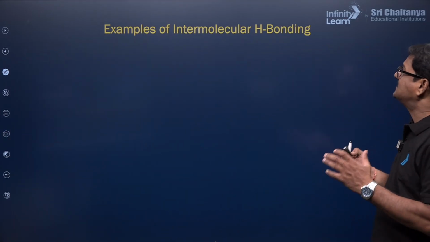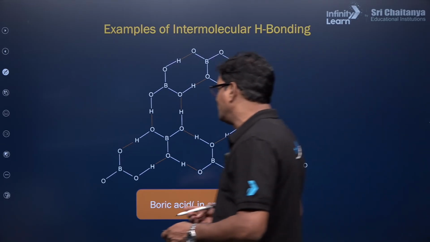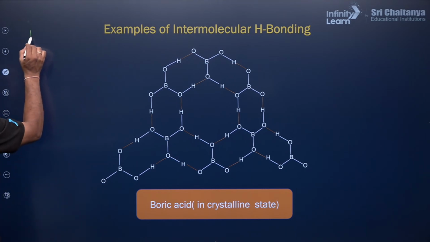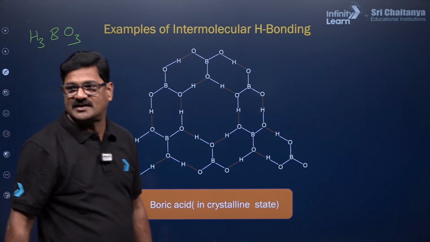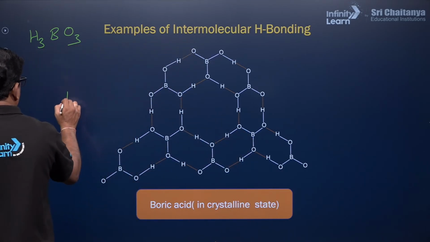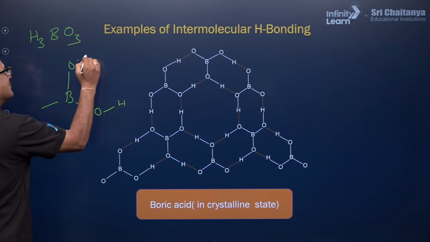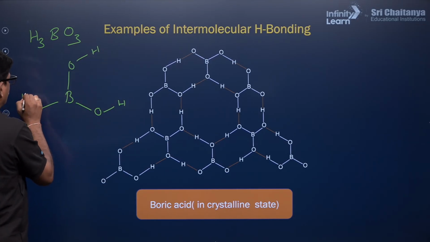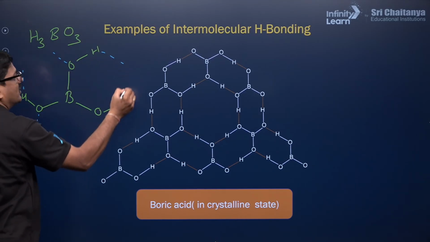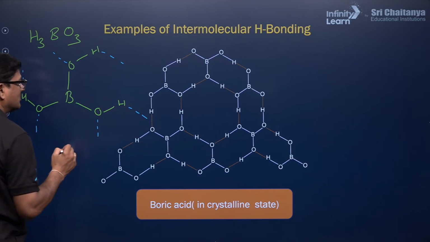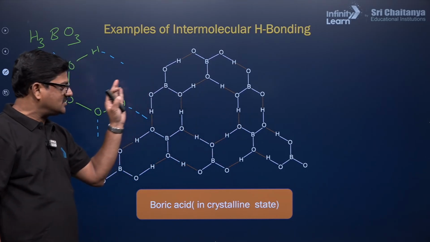An example of intermolecular hydrogen bonding in P block elements is boric acid, H3BO3. Its structure has boron with OH, OH and OH. Now you can extend its hydrogen bonding like this. It is going to have extensive hydrogen bonding, so a hexagonal sheet-like structure is there.